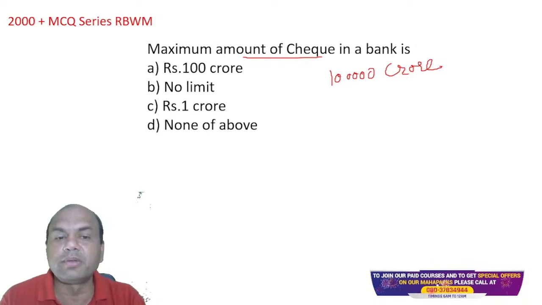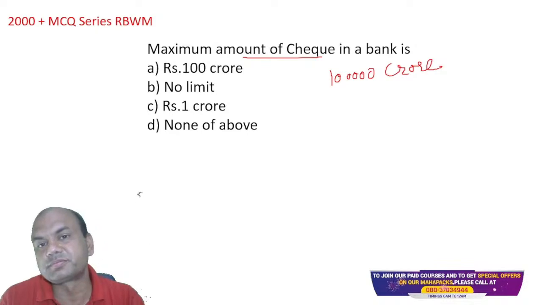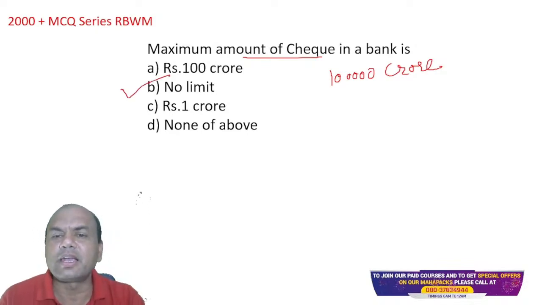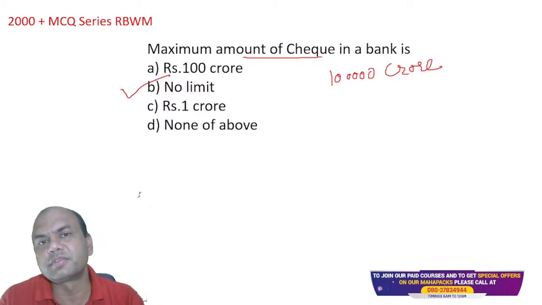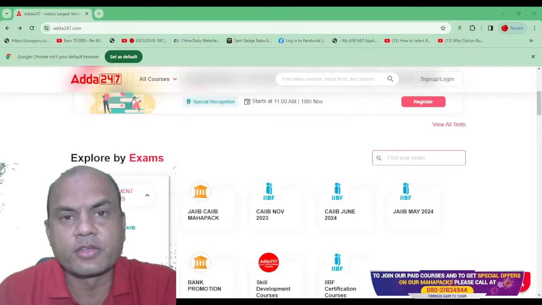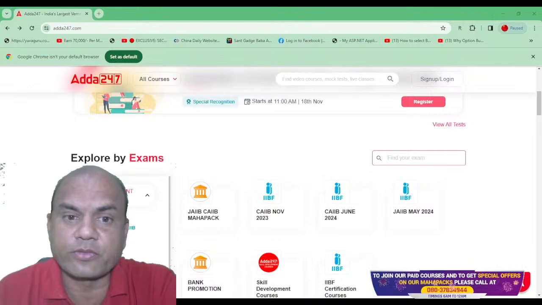100 crore, no limit, 1 crore, none of the above. I can write, isn't it? No limit. I can write any amount of check. Okay. Maximum, minimum is also there. I can write a 50 paise check also. 50 paise. So friends, that was the JAIIB session for you.